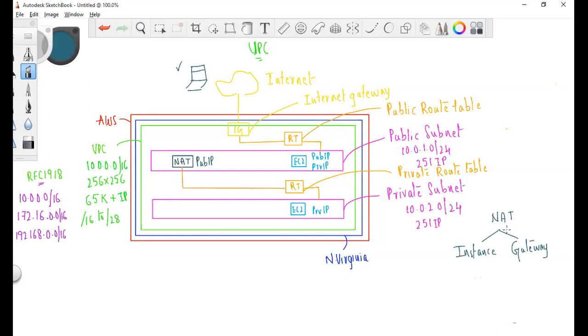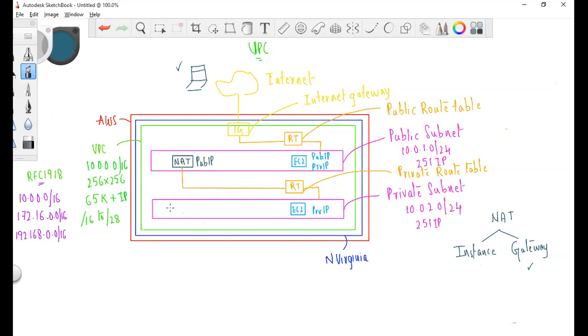Okay, so we have two types of NAT actually, NAT instance and NAT gateway. NAT instance is like a normal EC2 instance. It is just that instead of selecting an Ubuntu AMI, we select the NAT AMI. That's the only difference. I will show some of the differences. But NAT gateway is basically managed by AWS. And for NAT instance, you have to manage some of the things. We'll talk about them one by one.